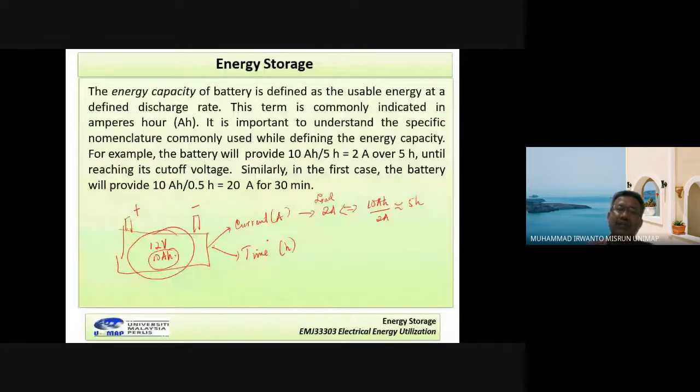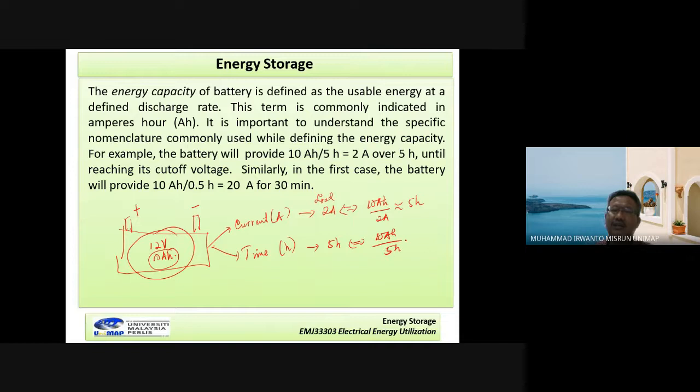For example, in terms of the time, we don't know. For example, this battery we connected directly, and then we use it until, for example, 5 hours. It means 10 ampere-hours divided by 5 hours. Meaning, I use this battery for a load current of around 2 ampere.